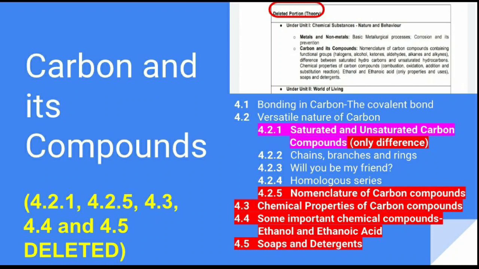I would also like to inform you that this chapter is the base of organic chemistry. So, if you are opting for science after 10th, then this is a must-read chapter for you and will be very helpful for 11th and 12th chemistry.